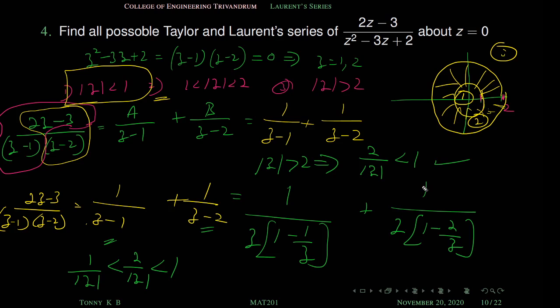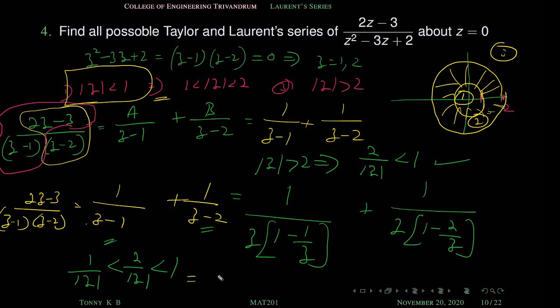We have already known that 2 by mod z is always less than 1. So 1 by mod z is less than 2 by mod z. So this quantity is always less than 1. That's why we take z outside. Now everything is over, കാരണം ഇപ്പം എല്ലാം നമുക്ക് എക്സ്പാൻഡബിൾ ഫോമിലായി. Then you simply expand